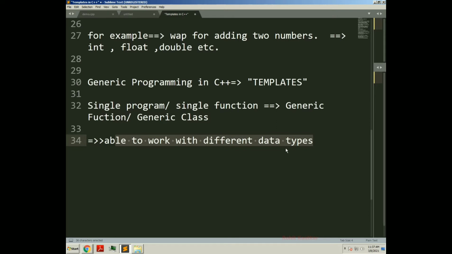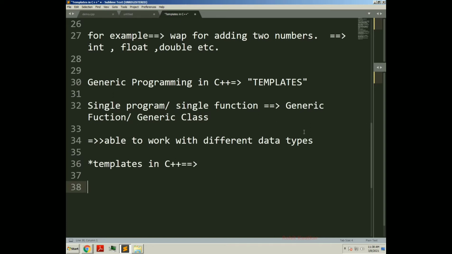Okay, so this is how generic programming is basically achieved in C++ with the help of templates. Now we will try to understand what templates are. Now we know where we have to use templates and why we need them. We need templates for implementing the concept of generic programming in C++. But what are templates?